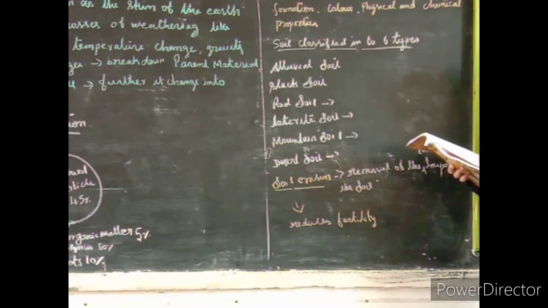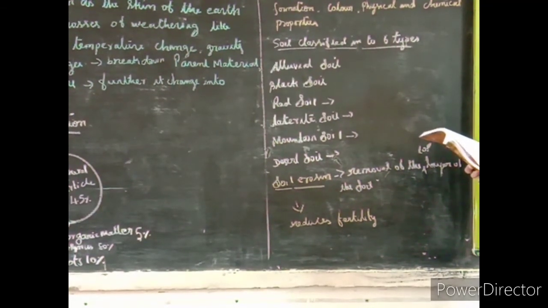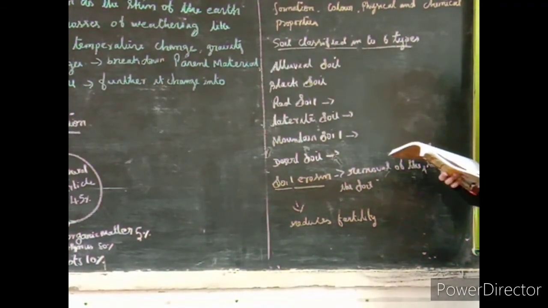Now see the recap, students. A rock is an aggregate of one or more minerals. The word sedimentary has been derived from the Latin word sedimentum, meaning settling down. Igneous rocks are the primary rocks formed first on the earth. Soil is a mixture of organic matter, minerals, gases, liquids and organisms that together support life.